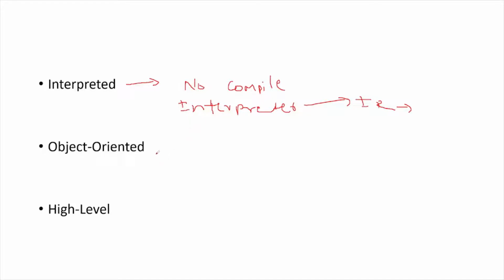Object-oriented means it will support the OOPS concepts such as inheritance, encapsulation, polymorphism, etc. Also, you can write the classes, objects, attributes, and methods in Python.